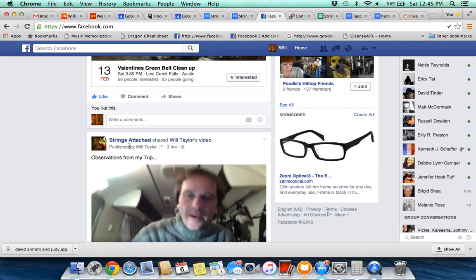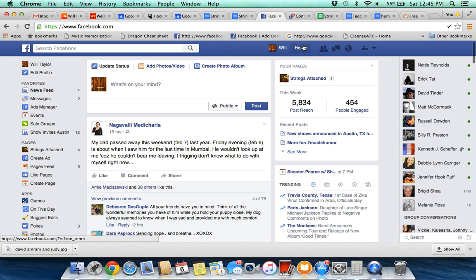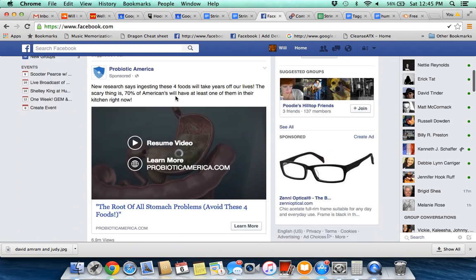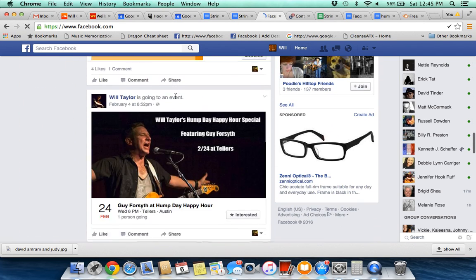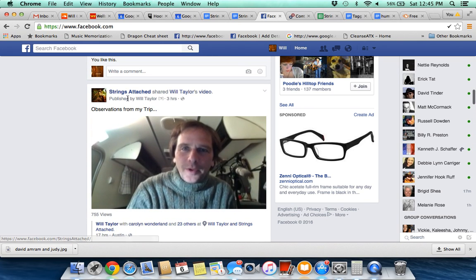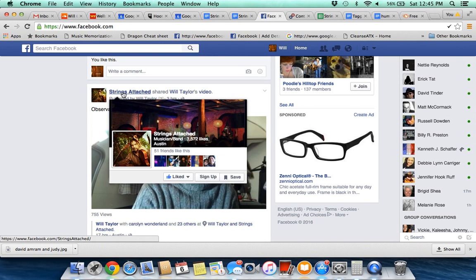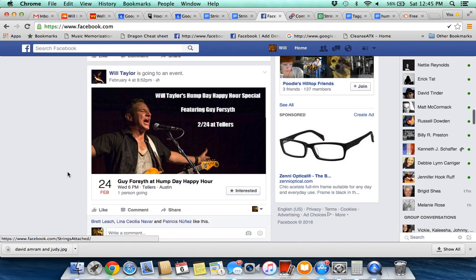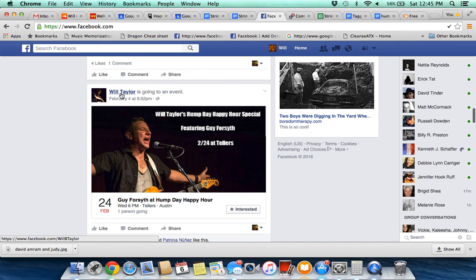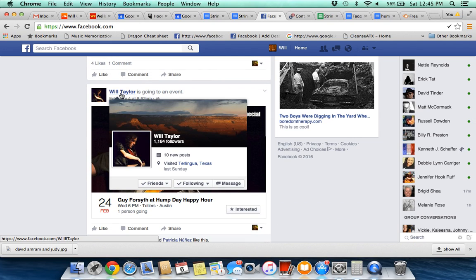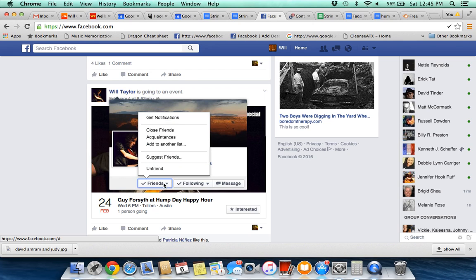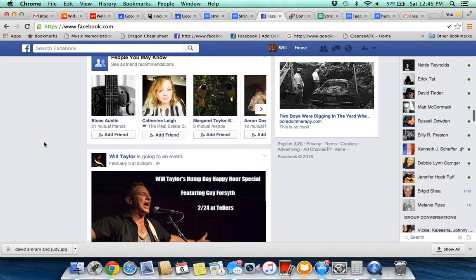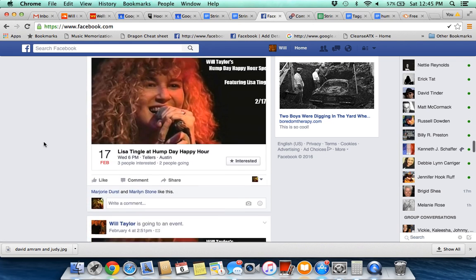Another real quick observation is you can do this from your news feed. If you just click on home and scroll down, if you see several of my posts in a row, you can just quickly mouse over, like for instance Strings Attached right here, and go to this little like thing and just click unlike, and then it won't come up anymore. Same thing if I wanted to unfriend Will Taylor here, I can just go down here and unfriend, and that way you can make sure you only have one coming up.